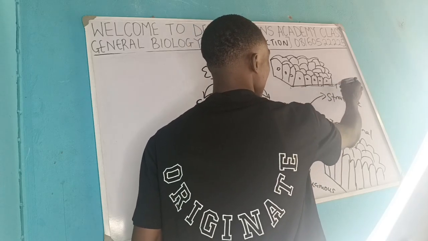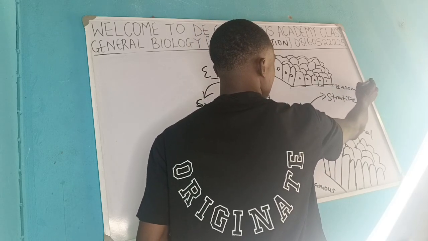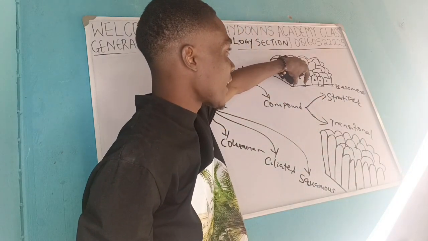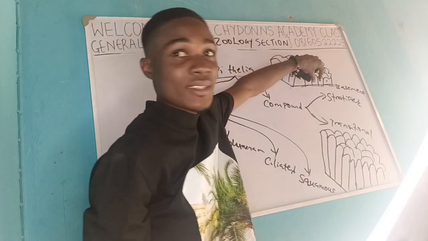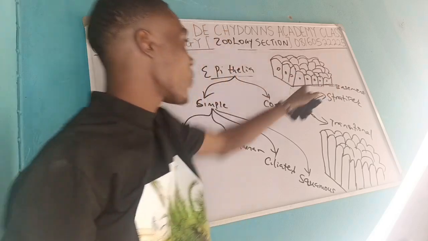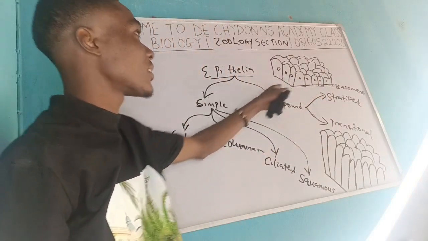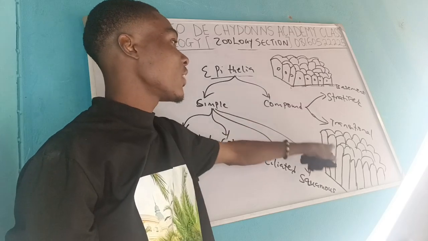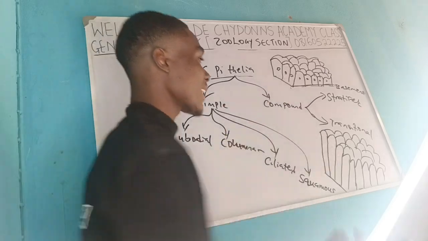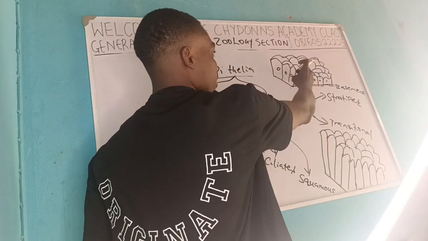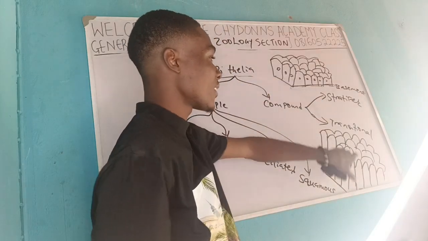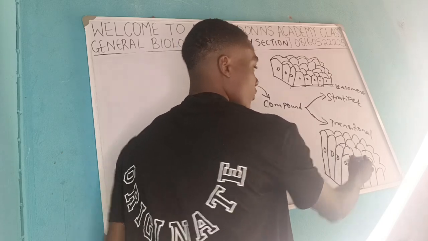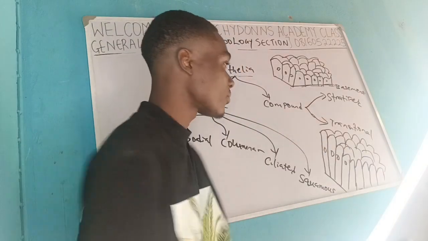So this surface, let's call it the basement. So this is the basement, and the one cell is attached directly to the basement. That is why we call them simple epithelia, because each cell is directly attached to the basement. But the difference between these two is that you can see the cytoplasm is larger here than this place. This place has a smaller thickness, while this one has a wider thickness, and you'll be seeing the nucleus in each of them.